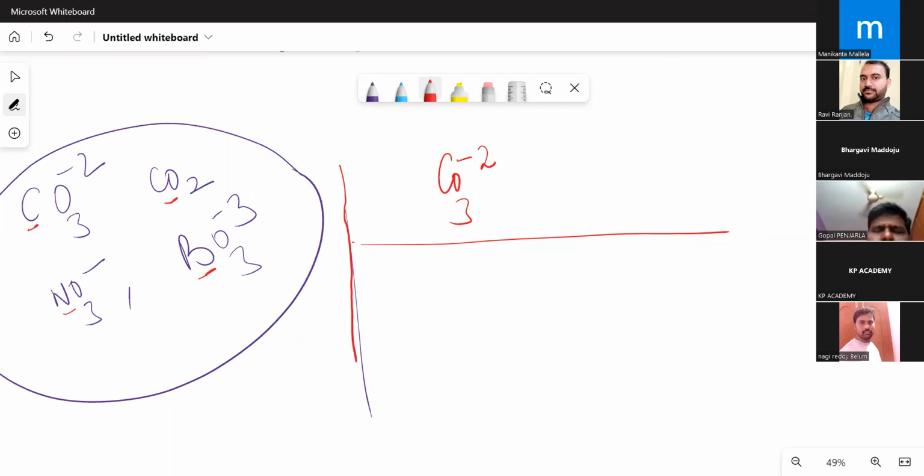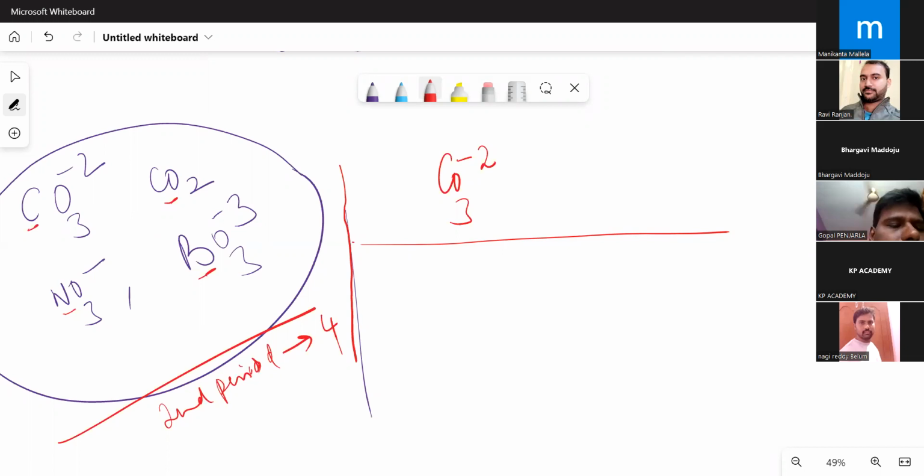Third and fourth period elements, S and P block only I'm talking about, can form a maximum of 6 bonds. They can extend their coordination, their covalency, up to 6. Fifth and sixth period elements can have a maximum covalency of up to 8. So for the second period, they cannot have more than 4 bonds; 8 electrons are compulsorily around it. That is why. So the maximum covalency rule says: second period, maximum covalency is only 4.